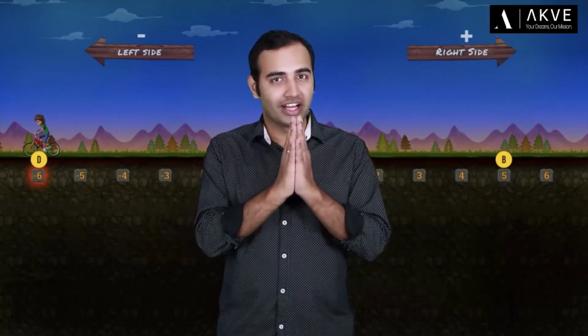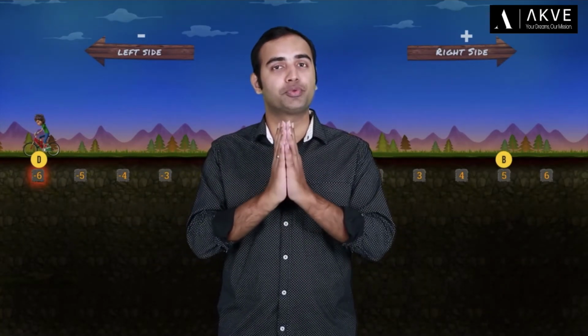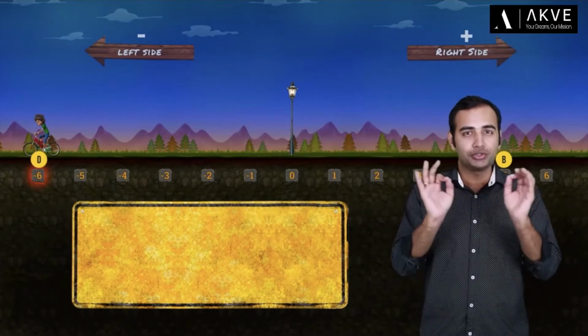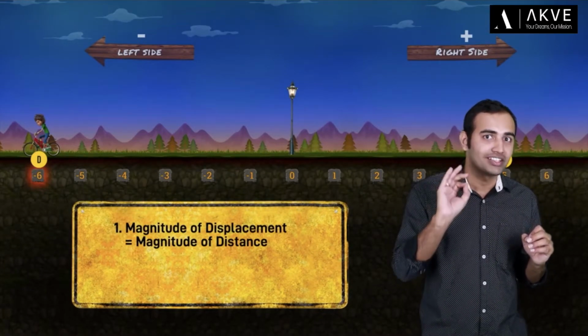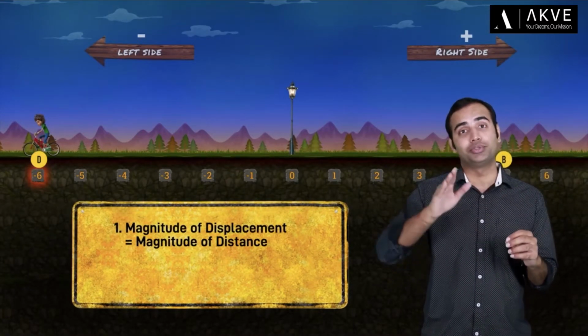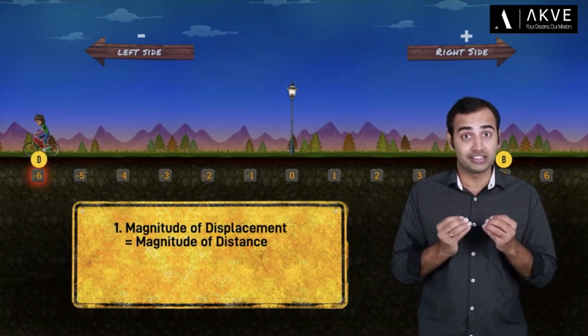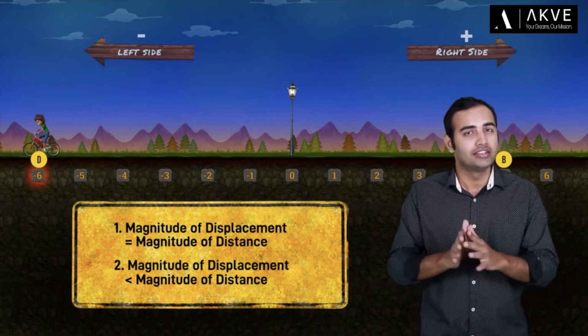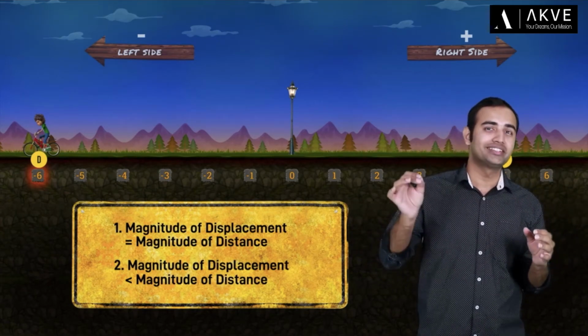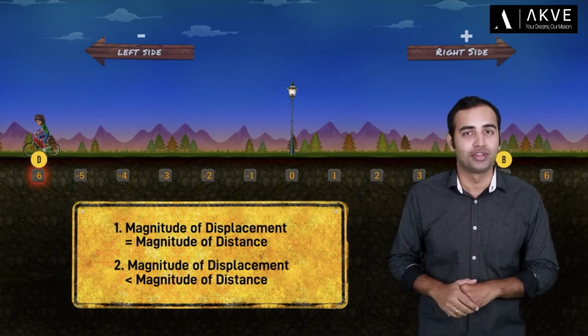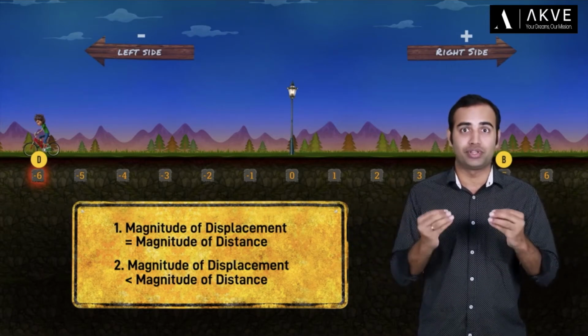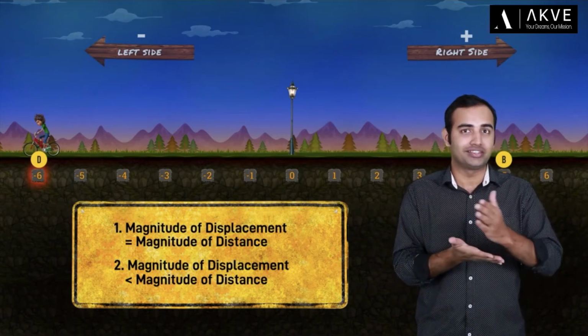Now let me tell you a fascinating fact about these two physical quantities. You see, the magnitude of displacement is always less than or equal to the magnitude of distance. So in some cases they are equal, while in the other cases distance is larger. There is no case possible where distance is less than displacement. So let me show you the instances when they are equal and also show you the instances when they are not.